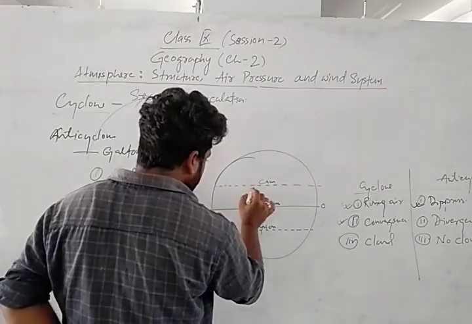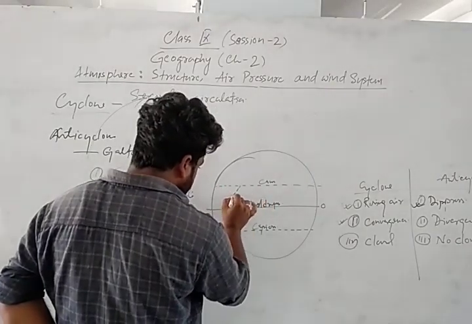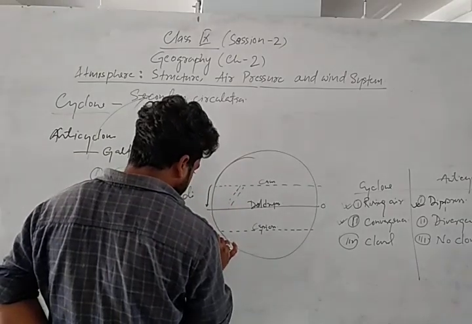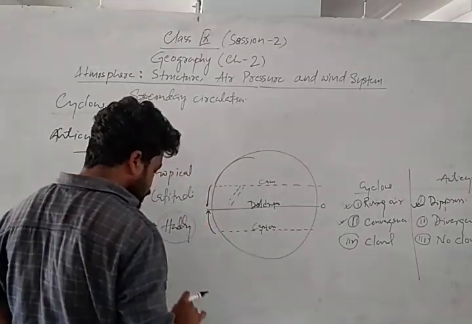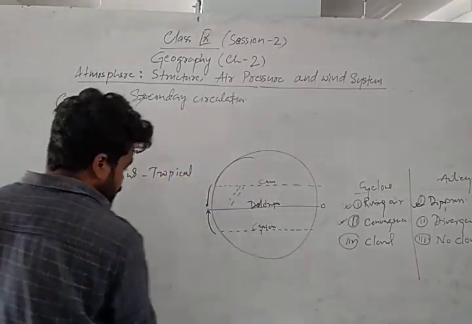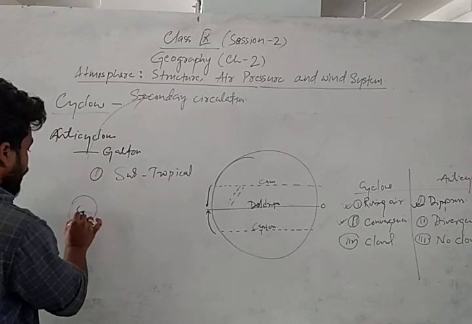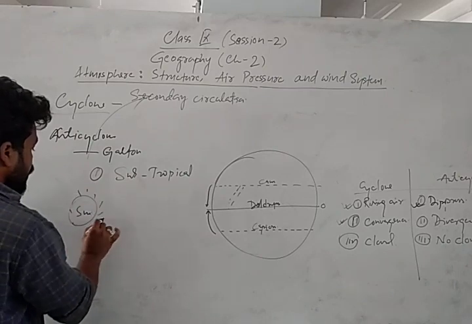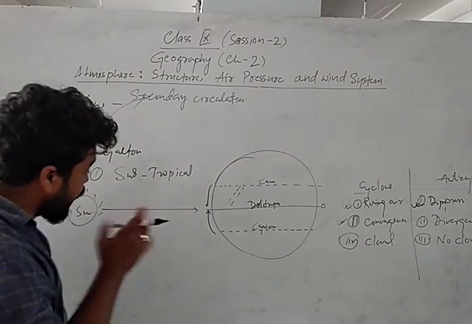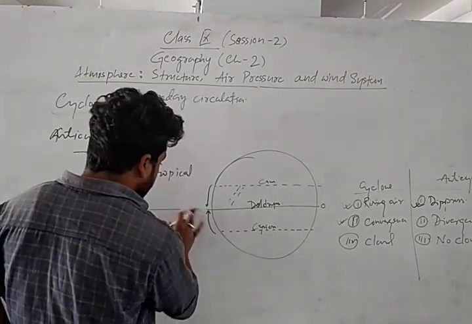So wind comes from this tropical region to the equatorial region. Again from this southern hemisphere tropical region to the equatorial region. Again what happens? Due to a high temperature, because we know that this is the sun. Okay, sun rays fall vertically in the equatorial region. So due to high temperature, what happens? Air always rises up.